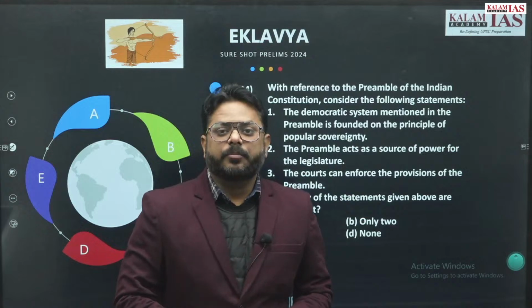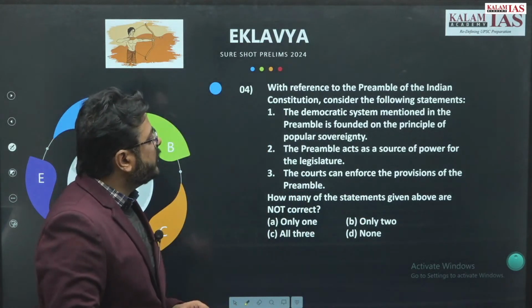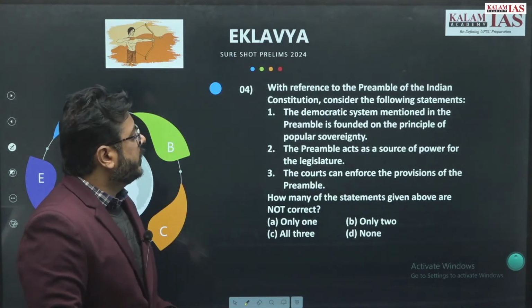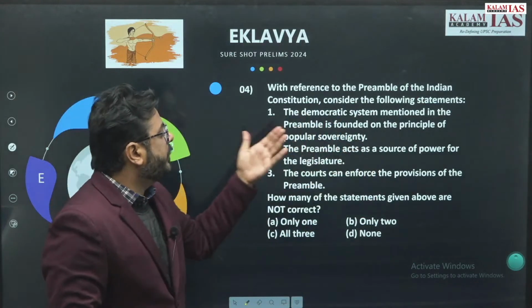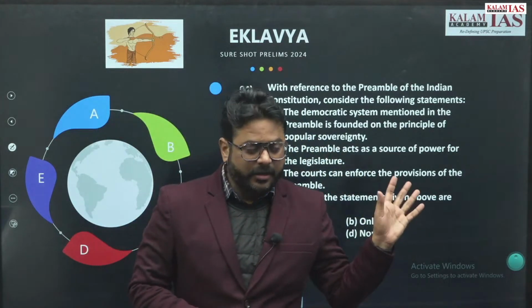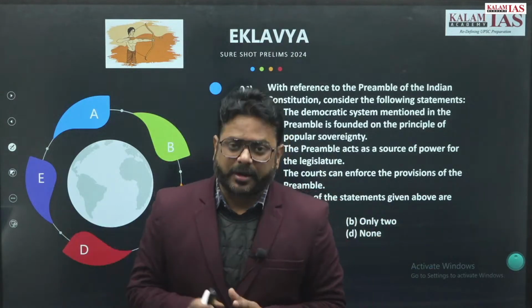Question number 4 says: with reference to the preamble of the Indian Constitution, consider the following statements. The democratic system mentioned in the preamble is founded on the principle of popular sovereignty, right? Popular sovereignty means the people have all the power.